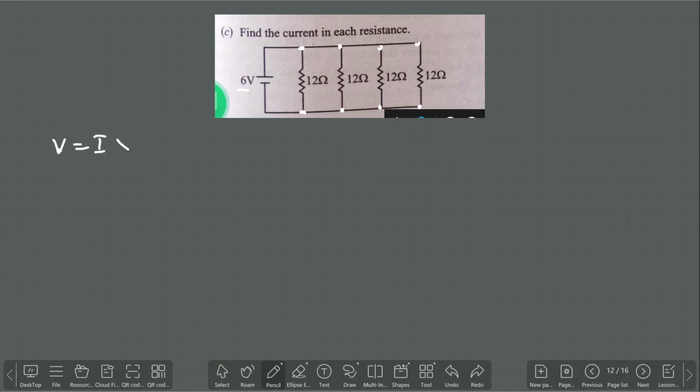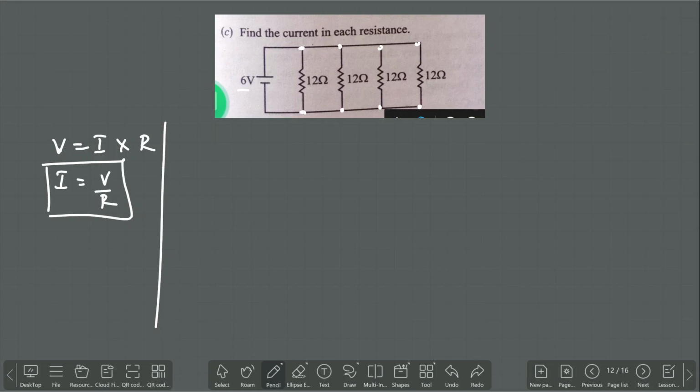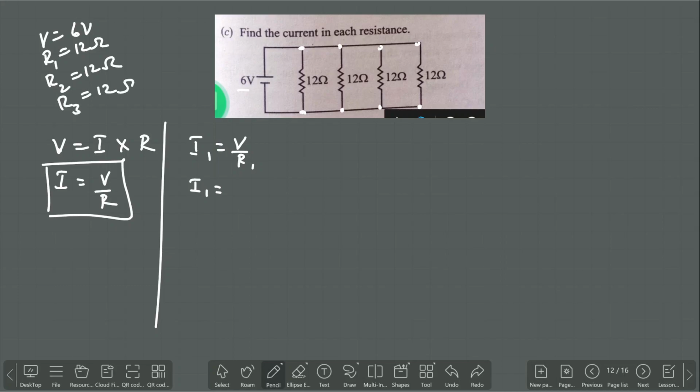V is equal to I into R. I is equal to V by R. How much amount of current is passing through each resistor, we are going to find. I1 is equal to V by R1. Let's write all the data. V is equal to 6 volt, R1 is equal to 12 ohm, R2 is equal to 12 ohm, R3 is equal to 12 ohm, and R4 also is equal to 12 ohm. Next, V 6 by 12. 1 6 are 6, 2 6 are 12. So I1 is equal to 1 by 2.